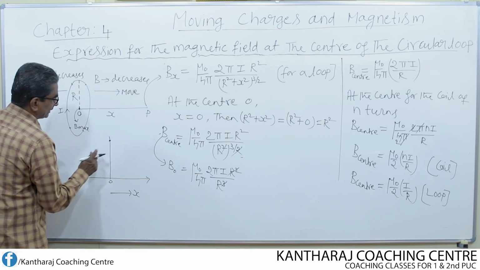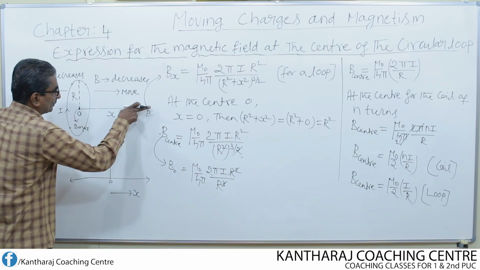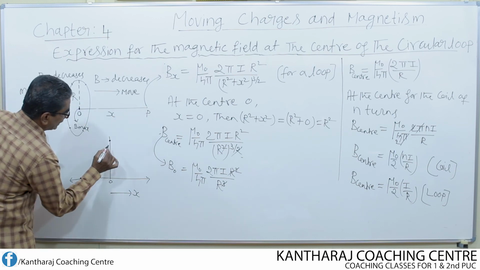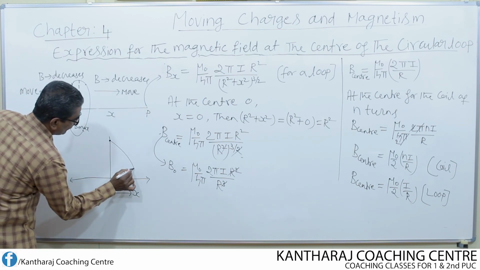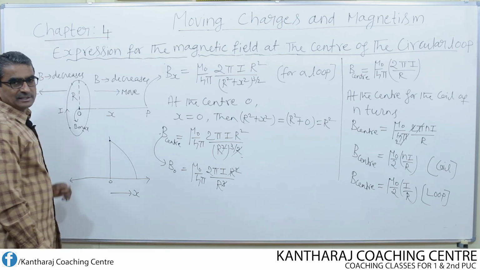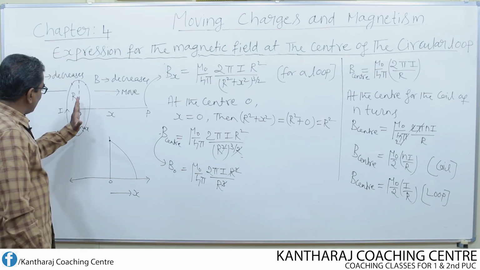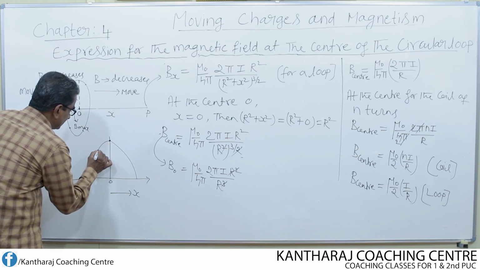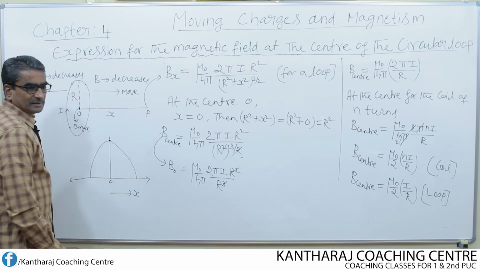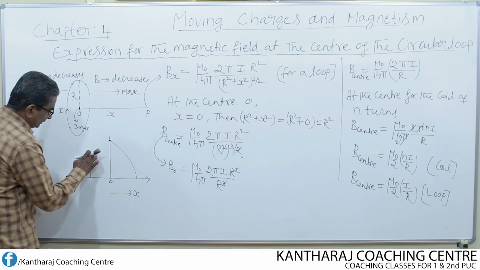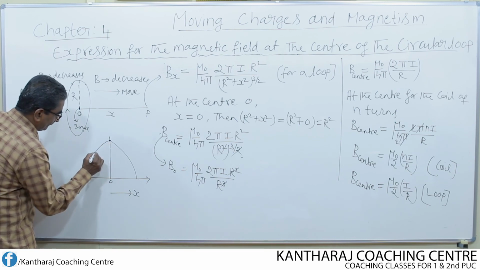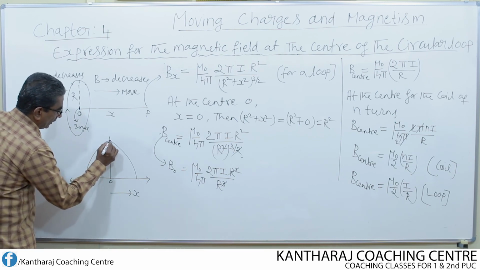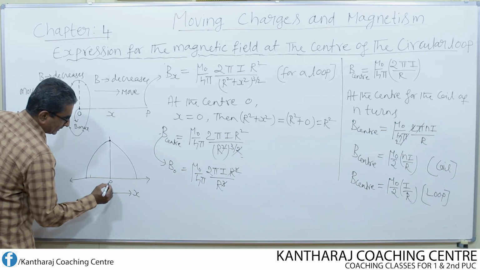Let us choose this point as maximum point. As we move toward this side, the field goes on decreasing. So look here, I can represent the decrease of field like this. Again, as we move towards left side of O, the field goes on decreasing again. Understand? So this clearly shows that as we move away, the field decreases.